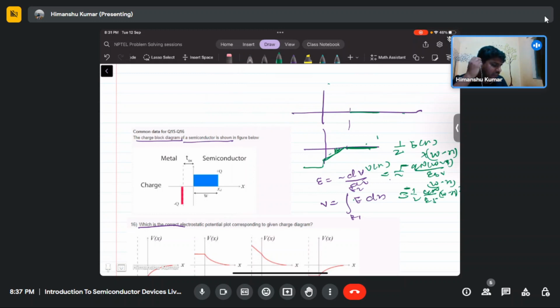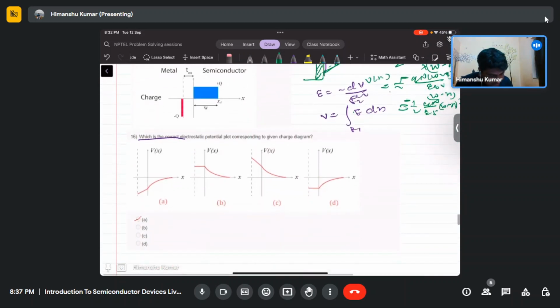So in the negative direction it will increase, and the relationship is with w minus x, so it will be a parabolic kind of curve. And the potential is always continuous. Then in this region the field is constant, so the area under this curve will be linear, so the potential will be linear after this. So the potential profile will look like this. The correct answer will be A1.